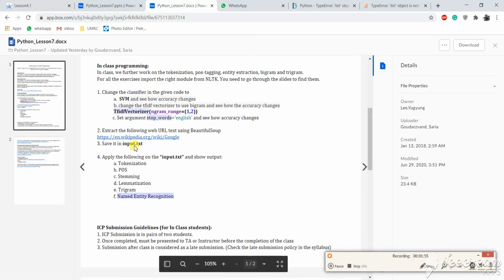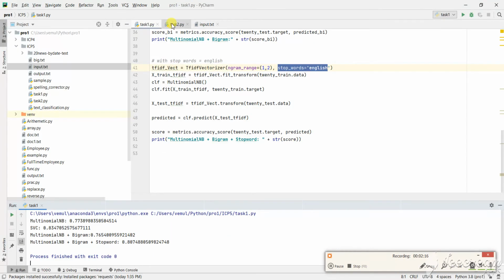Coming to the second part, I have been given a URL, and I need to get data. Here we are going to get the Wikipedia page data and save it into an input.txt file, and we'll be doing certain operations on that. So this is task 2.